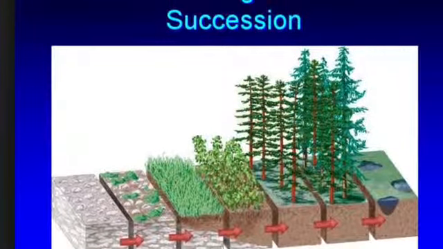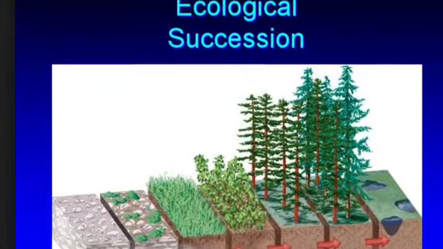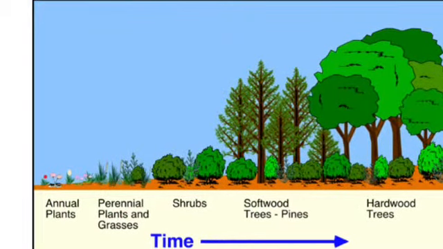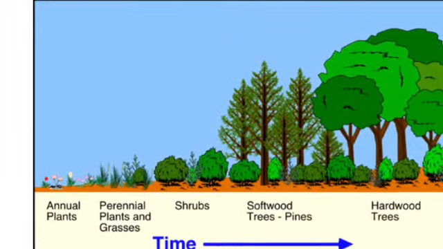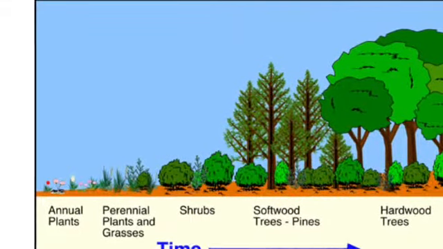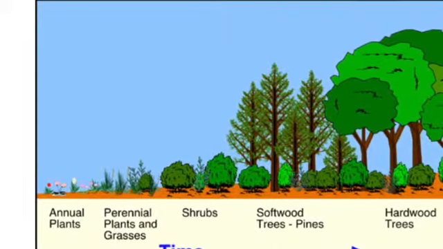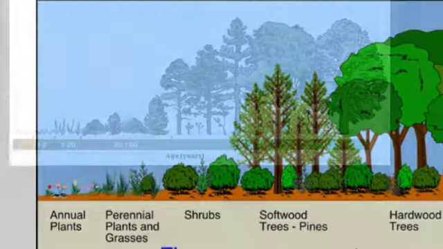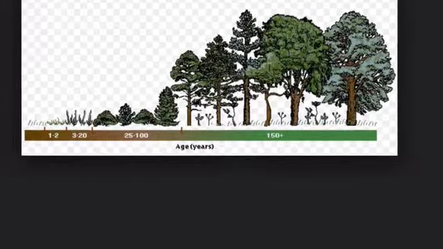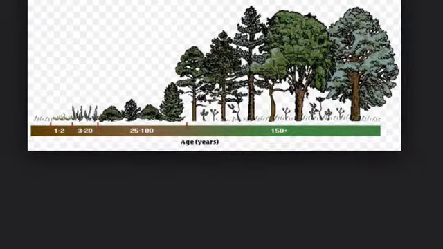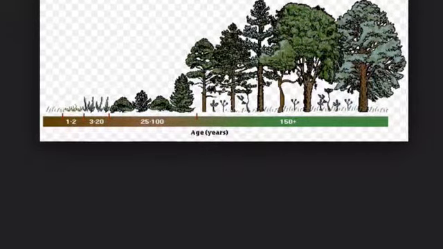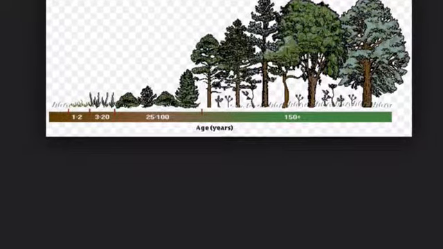This video is on ecological succession. Ecological succession is a complex process that involves many factors. What is ecological succession? Ecological succession is the change in an ecosystem that happens when one community replaces another, as a result of changing abiotic and biotic factors.